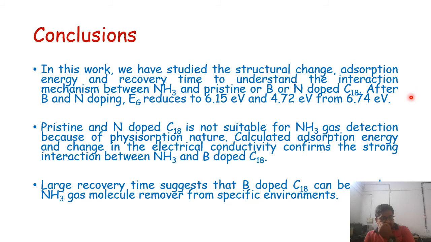Pristine and nitrogen doped C18 are not suitable for NH3 gas detection. Calculated adsorption energy and the change in electrical conductivity confirm the strong interaction between NH3 and boron doped C18. Large recovery time suggests that we can use boron doped C18 as an NH3 molecule remover from specific environments.